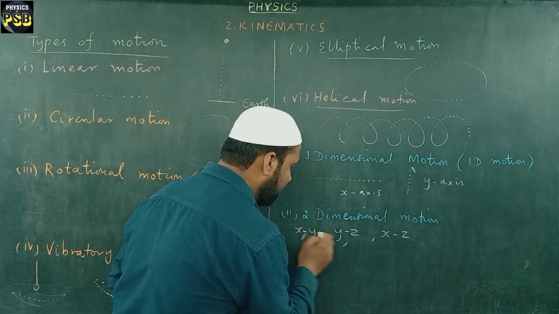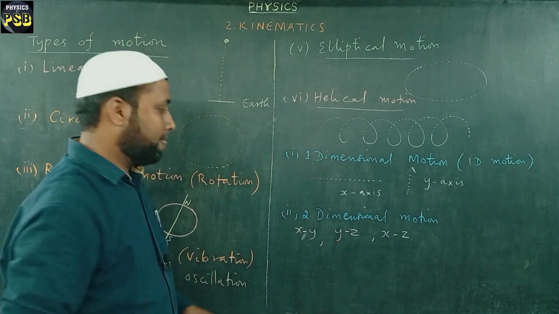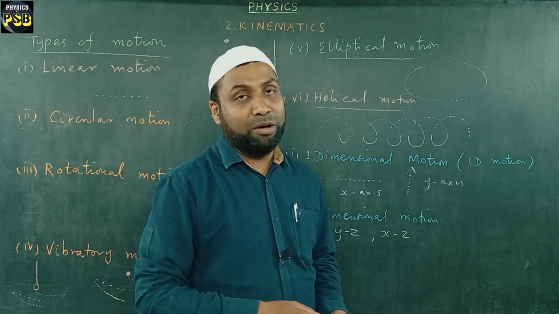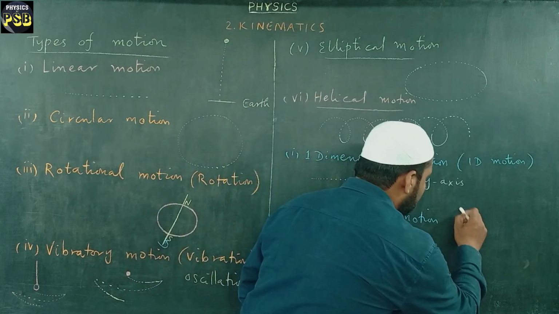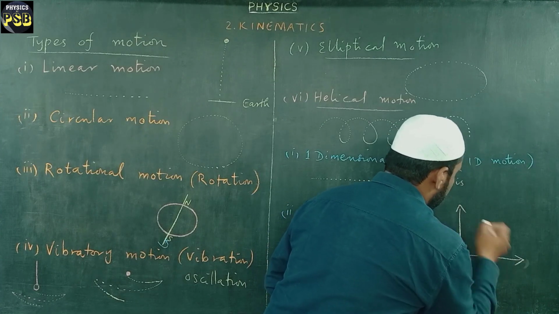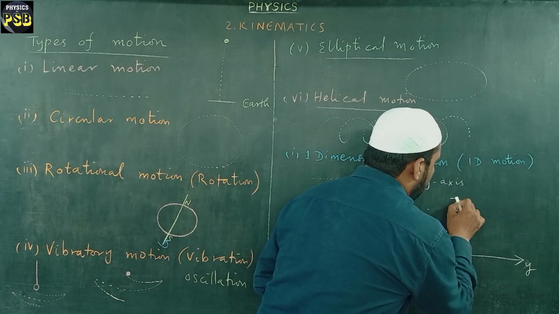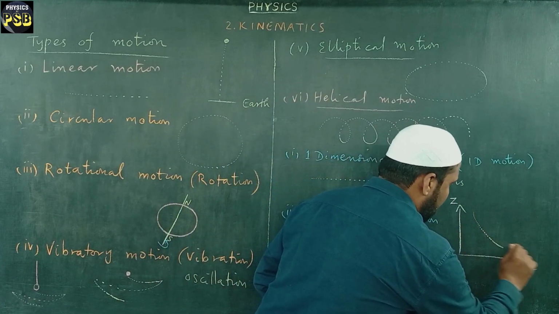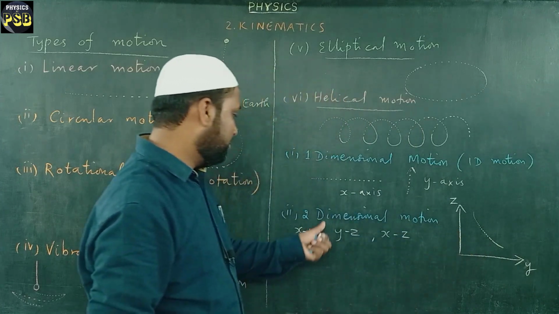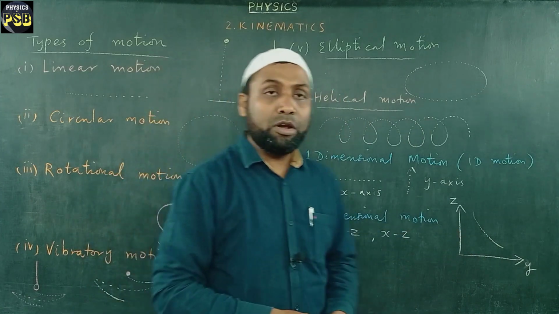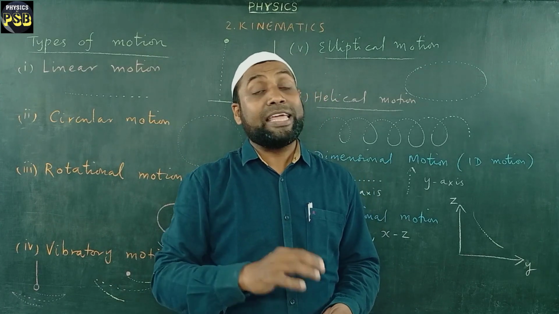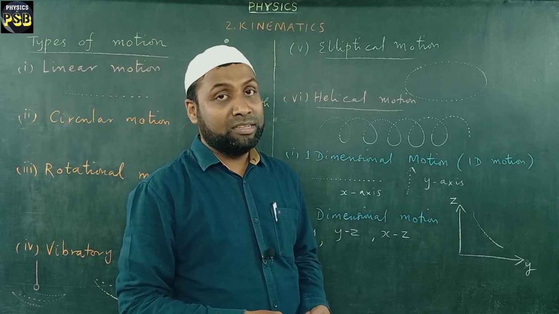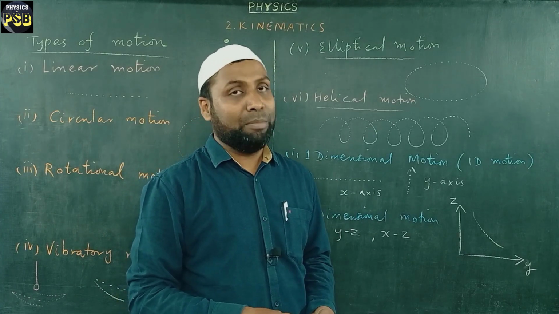In simple words, we can say the motion of an object in a plane is an example of two-dimensional motion. If I have a YZ plane in which an object traces a curved path, then it is an example of two-dimensional motion. For example, the motion of a coin in a carom board is said to be two-dimensional motion.